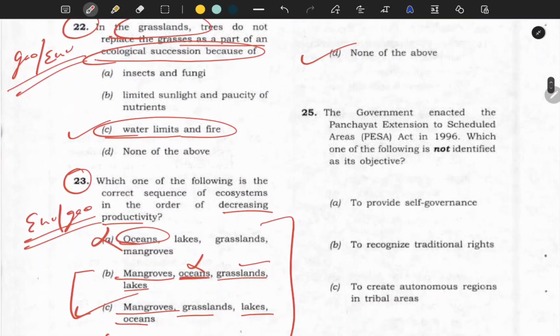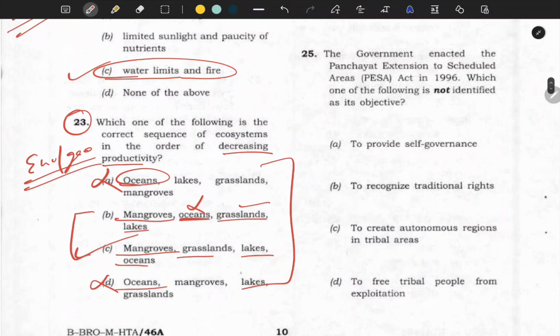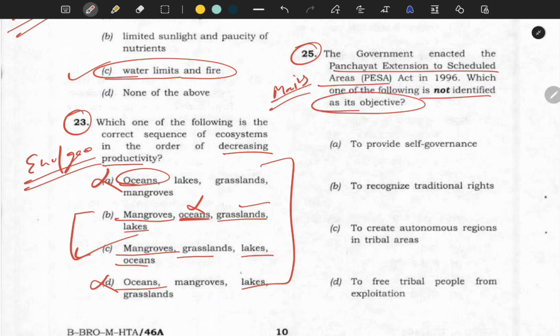Okay, so the last question for this video, number 25. One of the very important acts, important not only for your prelims but also for the mains. They are asking which of the following is not an objective of the PESA Act. To provide self-governance, yes, this is one of the objectives.